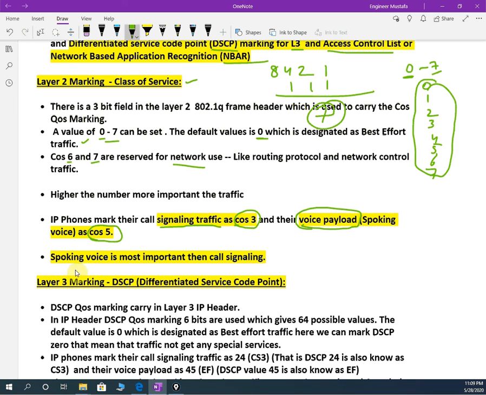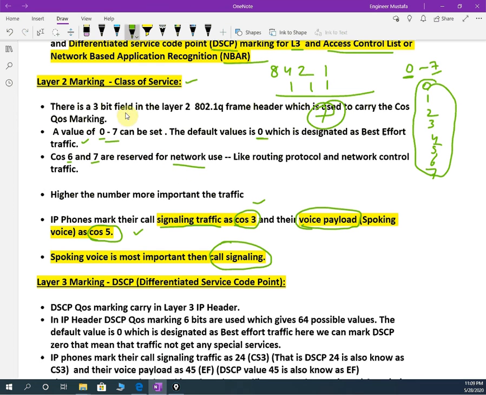Because the spoken voice is more important than the signaling traffic. Call signaling you can imagine as ringing the bell or making the connection between two phones. When we are talking, that is the voice payload. So this is layer 2 marking.